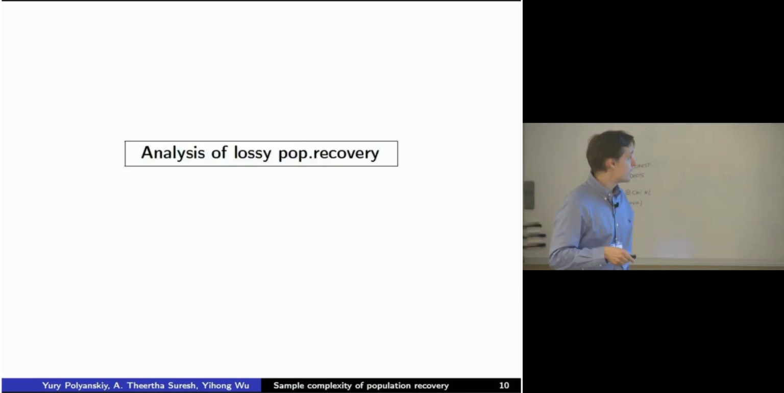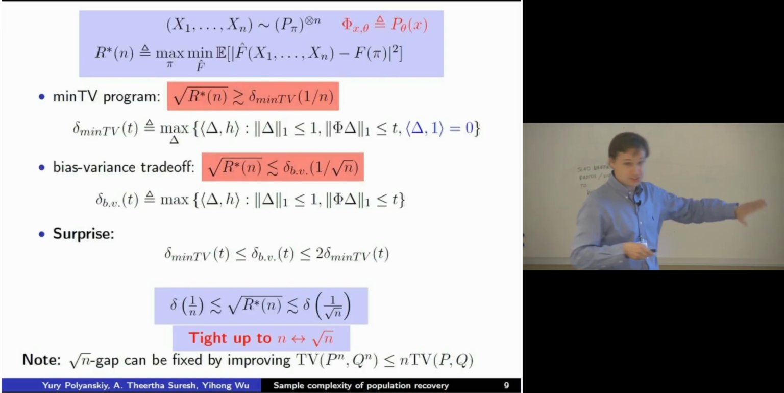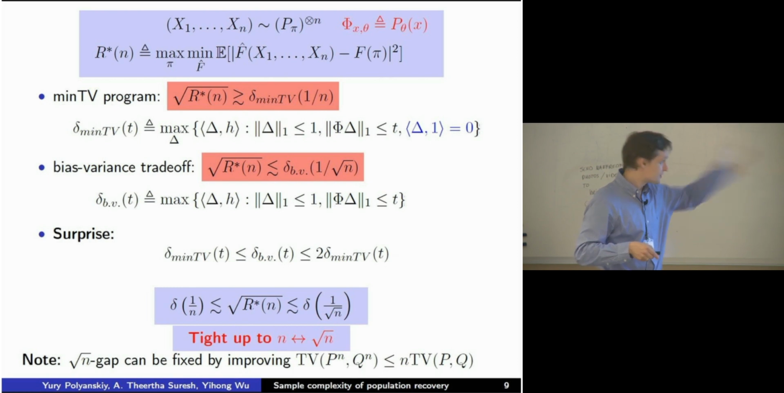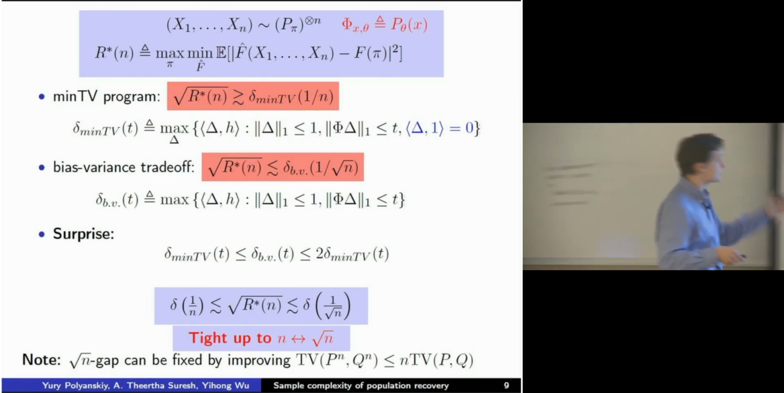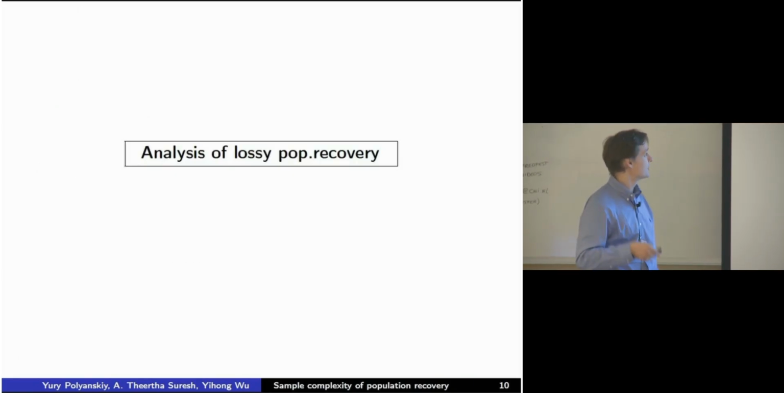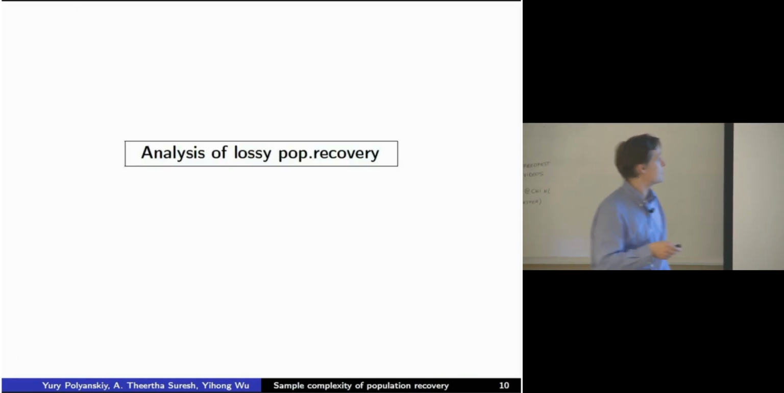Let's move on. So this is the general program. Whenever you have noisy observations and you want to estimate a linear functional, this is what you should do. This will give you an essentially tight answer for sample complexity. So let's evaluate this function for one concrete problem, which is population recovery.